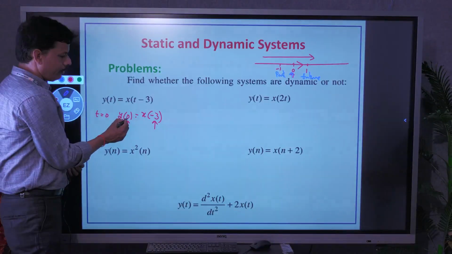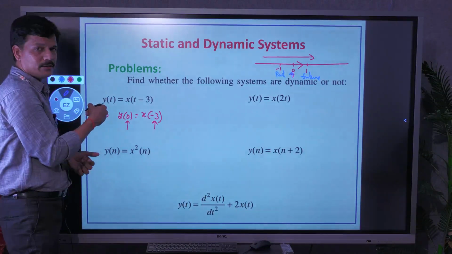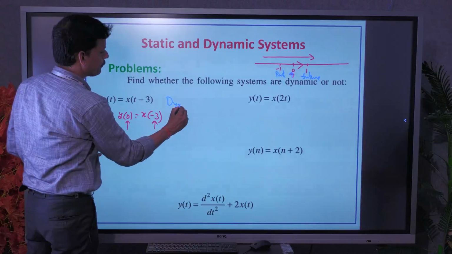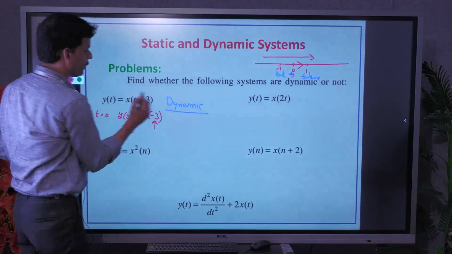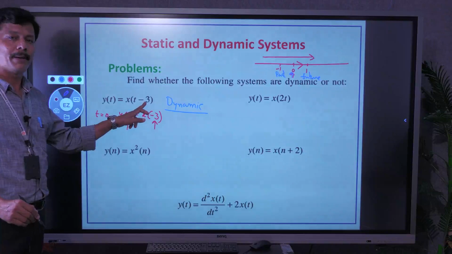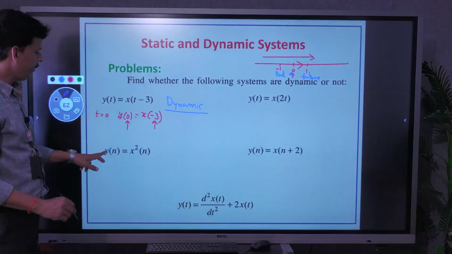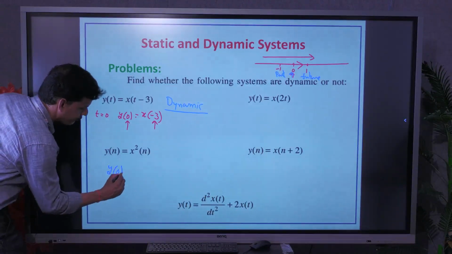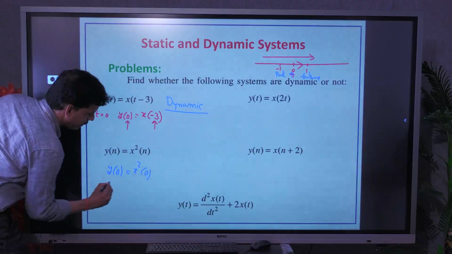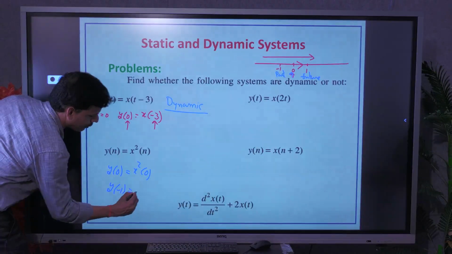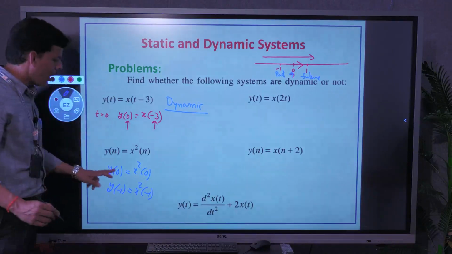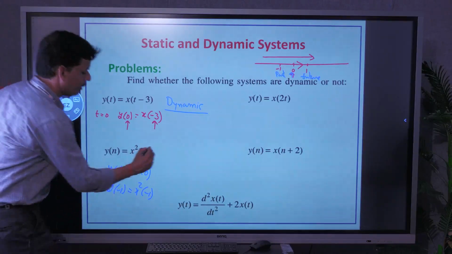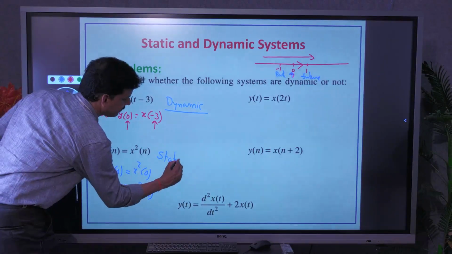So output at 0 depends on input at -3. So past values. So it is a dynamic system. Very easy to remember. Present output depends on past inputs, so dynamic. Similarly, y of n equal to x square of n. You can take any value. Suppose y of 0 equal to x square of 0, or you can take y of -1 equal to x square of -1. So output at a particular time depends on the input at that particular time only. So it is a static system.